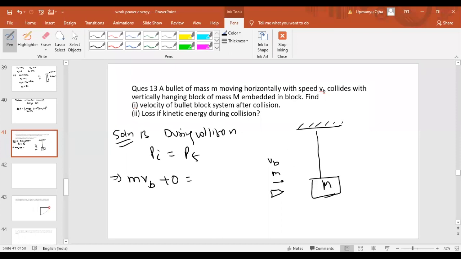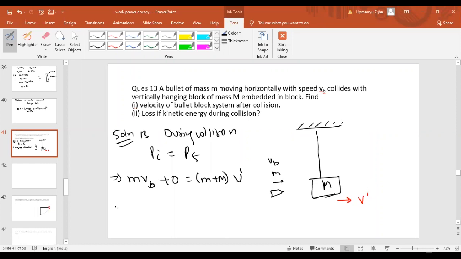Now, what is the final momentum? Finally after collision, this bullet gets embedded inside this block of mass M. Due to this, the block will move with some velocity, say v dash. Then can you tell what is the final momentum? Final momentum will be equal to (m plus M) into v dash, now the mass of the system becomes m plus M. Okay, v dash is the velocity of the bullet plus block system after collision.